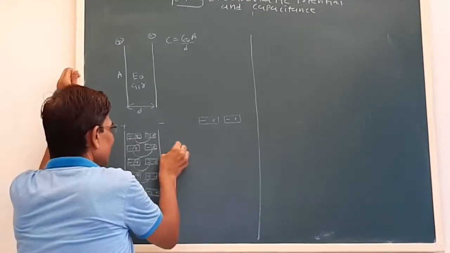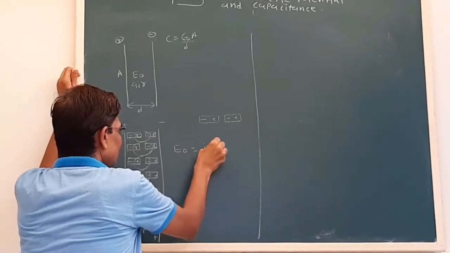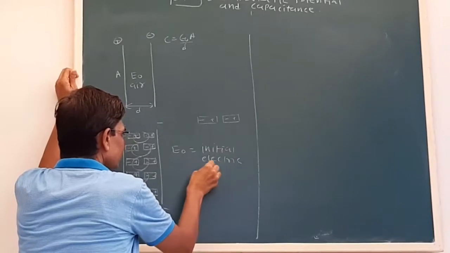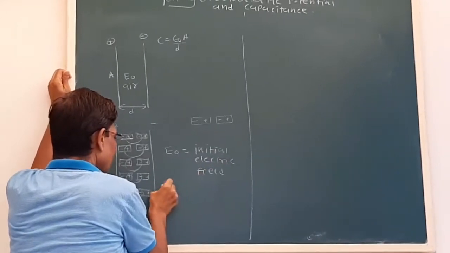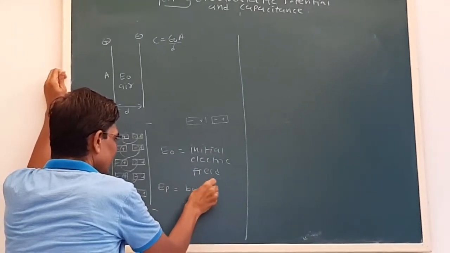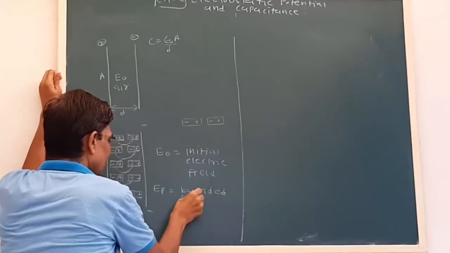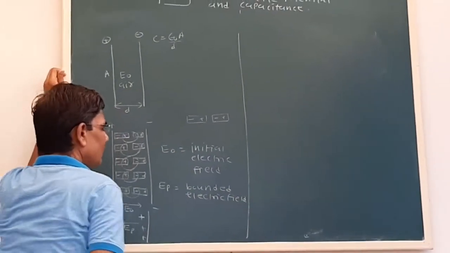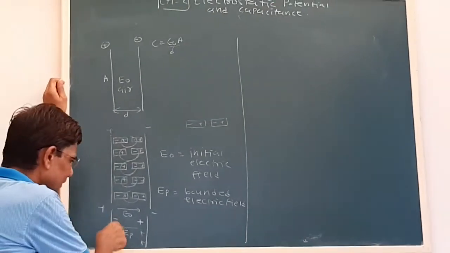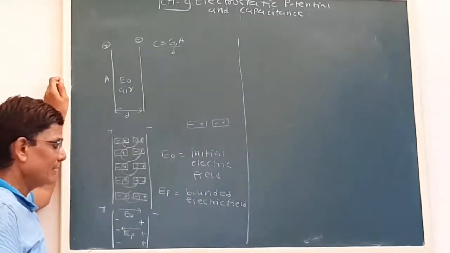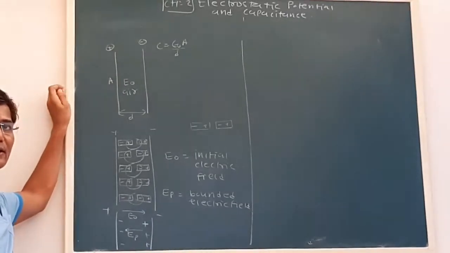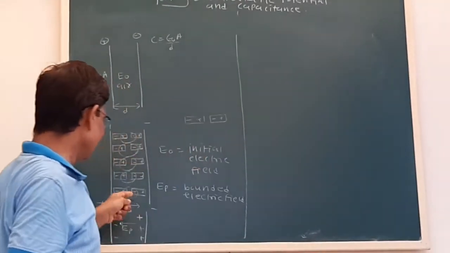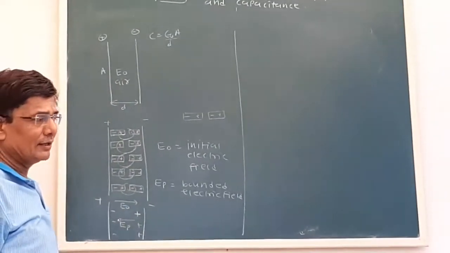Now see what we see here. E0 is the initial electric field. EP is a bounded electric field. Okay, but we have seen that the direction of the bounded electric field is in the opposite direction of the initial electric field. So from this we can say these two vector quantities are in the opposite direction.